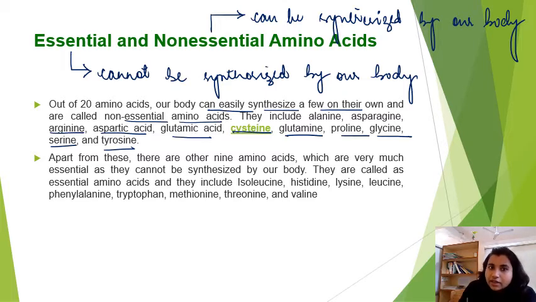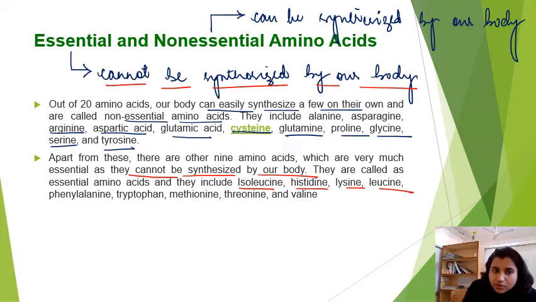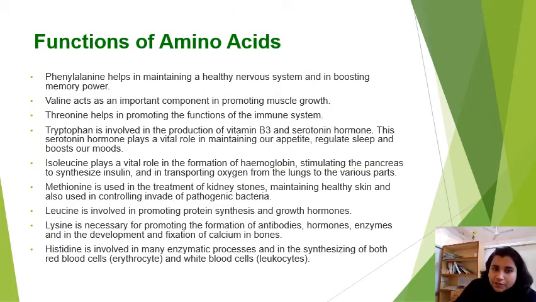Coming to essential amino acids, these cannot be synthesized by our body. This includes isoleucine, histidine, lysine, leucine, phenylalanine, tryptophan, methionine, threonine, and valine, right? So these are the examples of essential amino acids. Coming to functions, first we will see the function of essential amino acids.